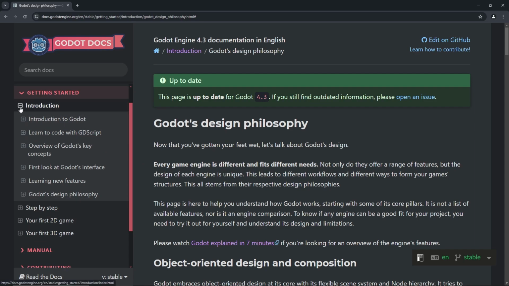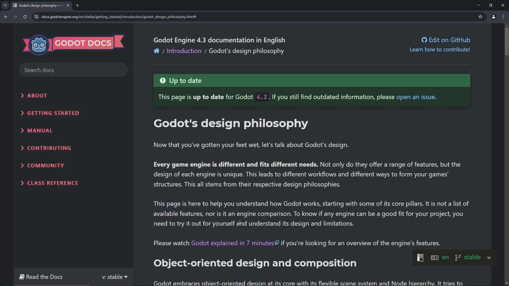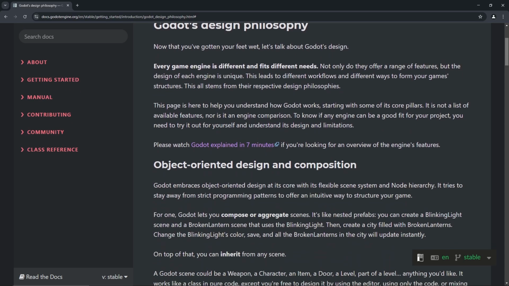Now that we've gotten our feet wet, let's talk about Godot's design. Every game engine is different and fits different needs. I've never done any other game engine, so I'll take your word for it. Not only do they offer a range of features, but the design of each engine is unique. This leads to different workflows and different ways to form our game's structures. This all stems from their respective design philosophies.